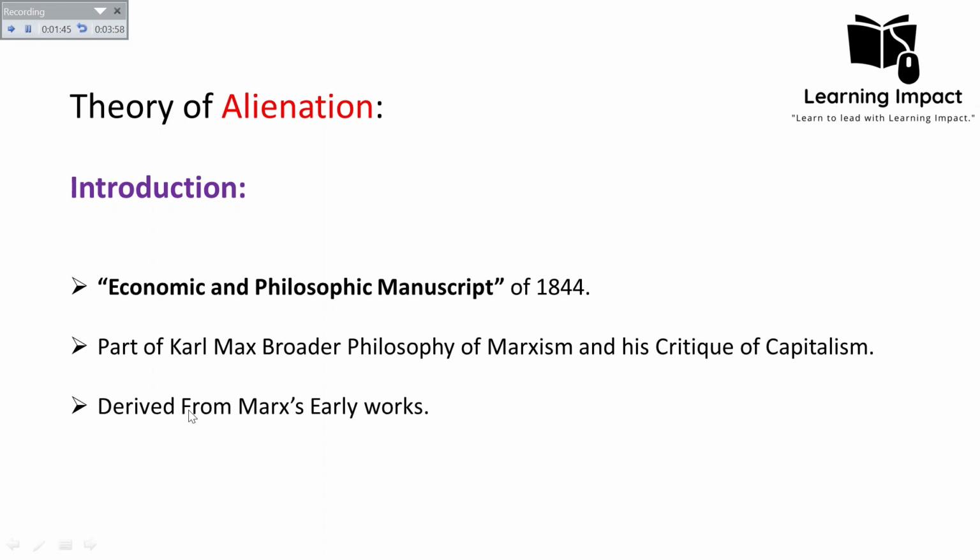He wrote his early works mostly after he studied the Phenomenology of Spirit, written by Hegel, because he was inspired by Hegel's works. Marx's mature works were more based on scientific grounds. So this theory of alienation is derived from Marx's early works.